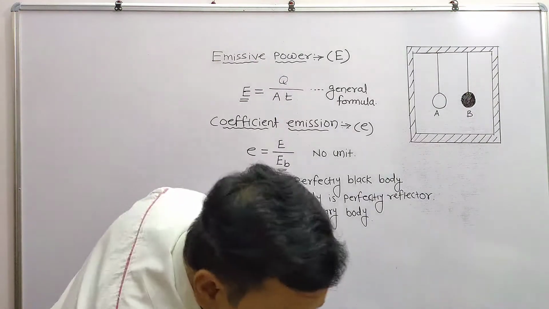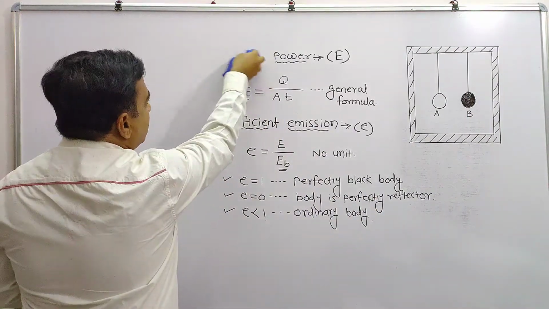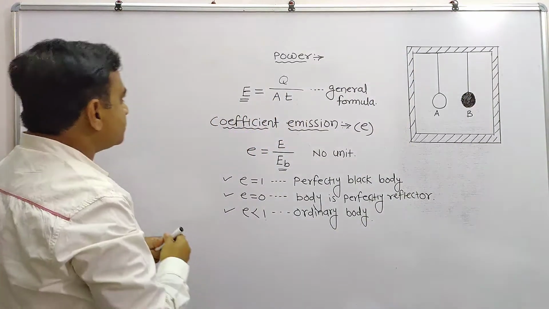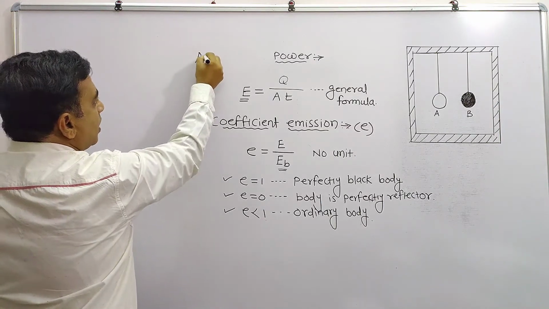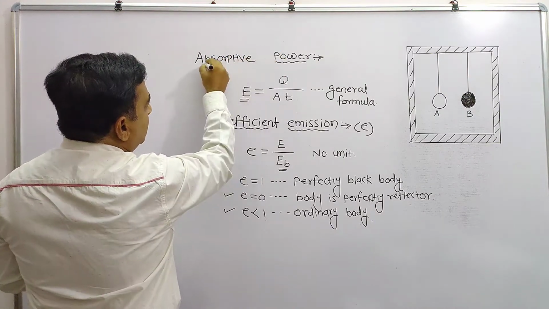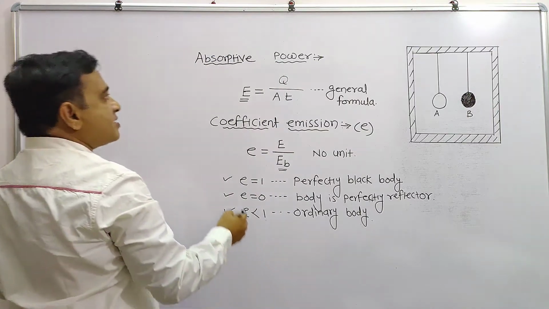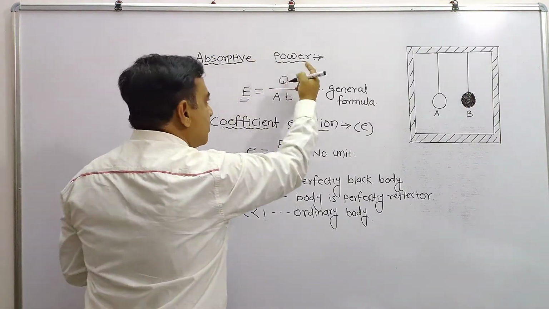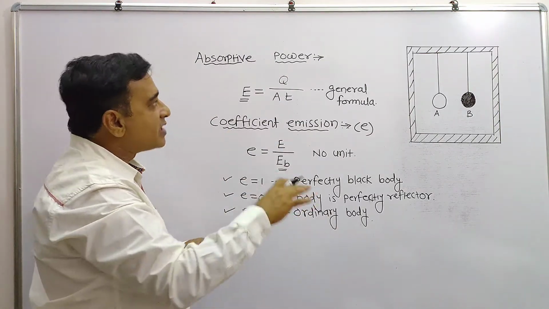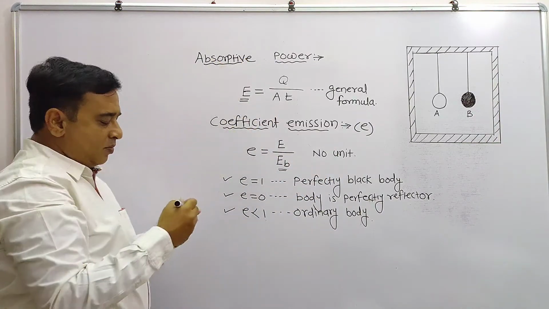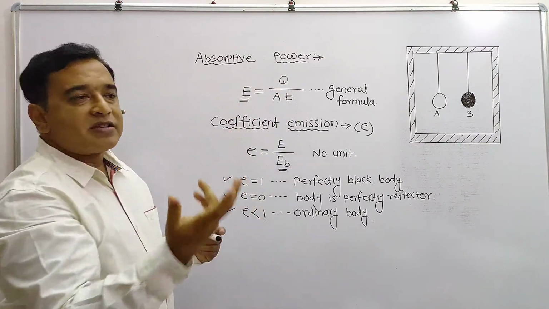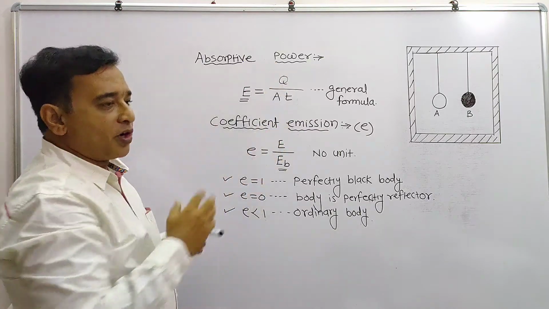Here I am only going to change the fact: instead of emissive power we have absorptive power. Emissive power is the amount of energy emitted per unit area per unit time, but absorptive power is the amount of energy absorbed per unit area per unit time by that body.